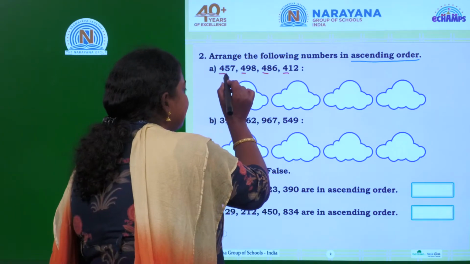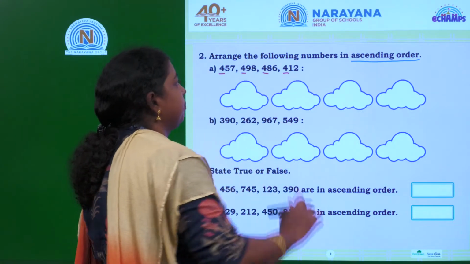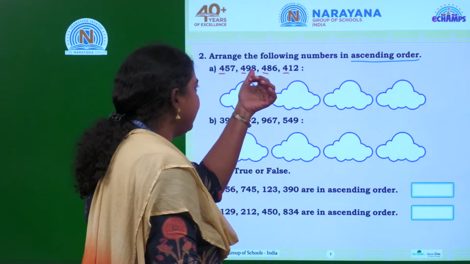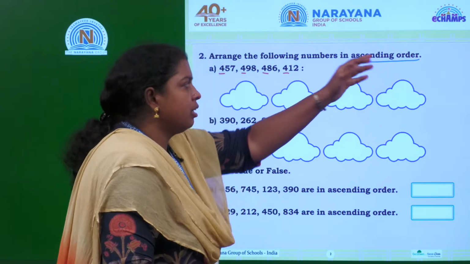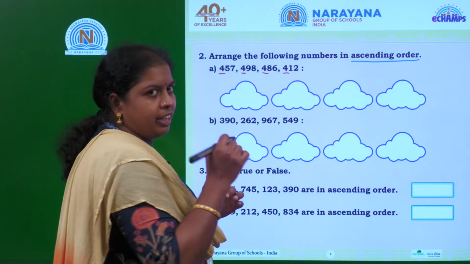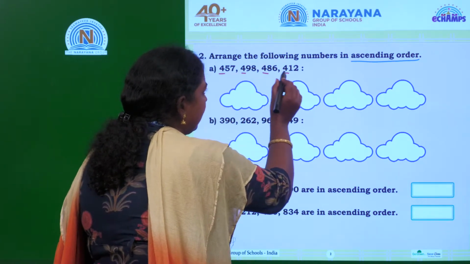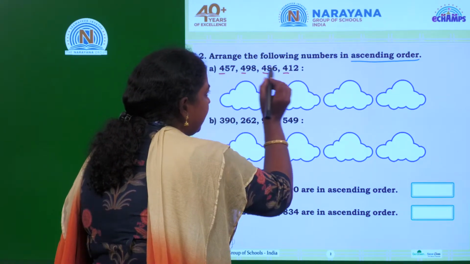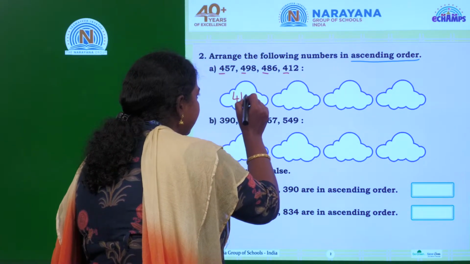What is the digit here in the tens place? 5, 9, 8, 1. You have to write them in ascending order. So you have to pick up the number which is the smallest one first. Which is the smallest among all? If you look, 1 is the smallest. So you have to write 412.